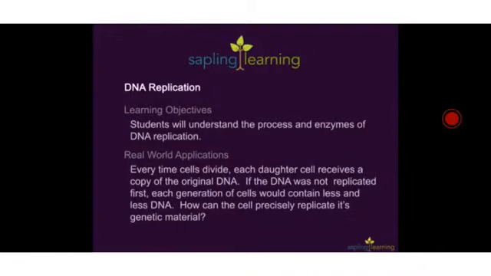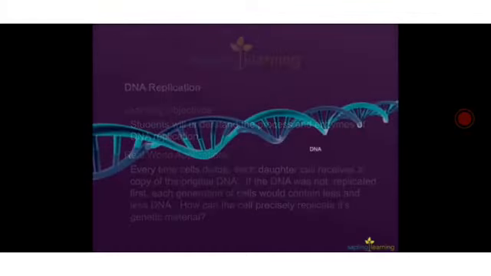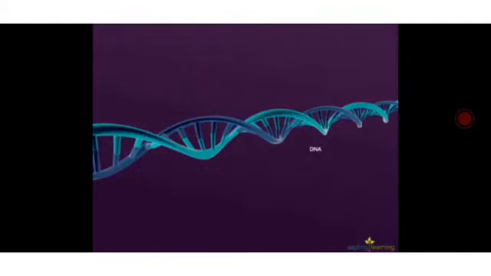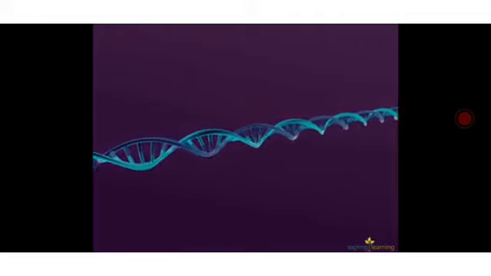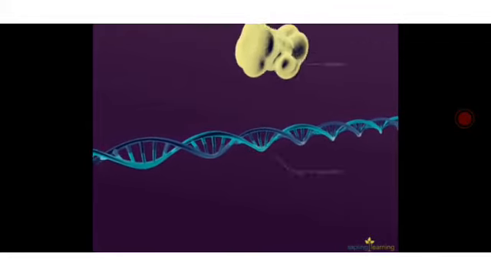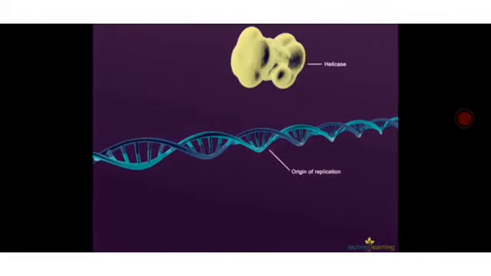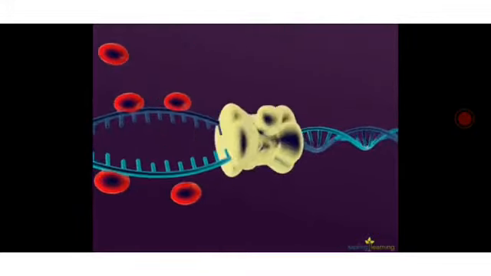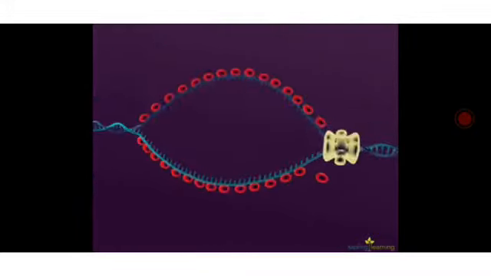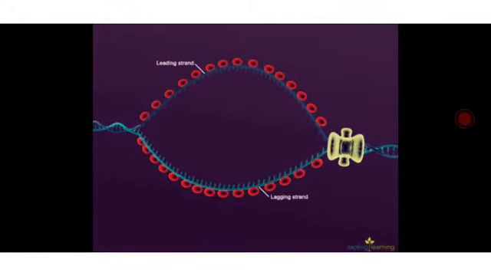DNA replication. Every time a cell divides, each daughter cell receives a copy of the original DNA. Let us see how replication takes place by observing this animation. You are seeing a double helical DNA, deoxyribonucleic acid. You are seeing enzymes like helicase, which helps in unzipping or uncoiling of the DNA. The separated DNA strands are called the leading strand and the lagging strand.